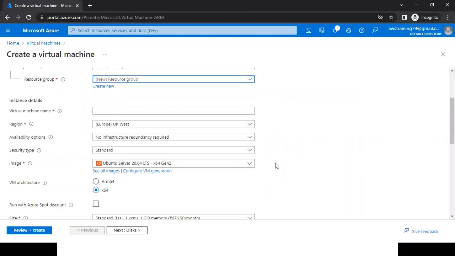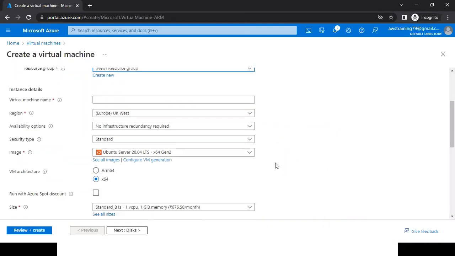Which option you're talking about, Tarun? Sorry, ARM 64 and x64. Yes, I've already told earlier also, a few things we are not going to discuss right now. Even I don't have much information about these things. I'll read it. If I get any information, we'll discuss these things later.